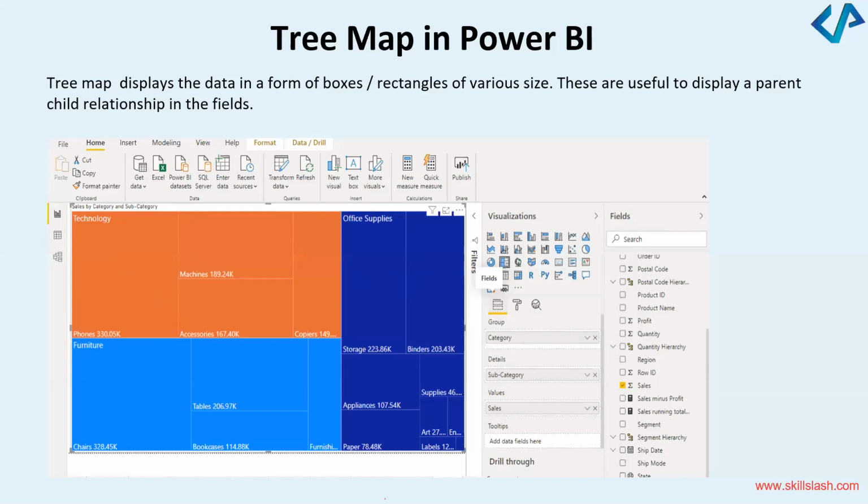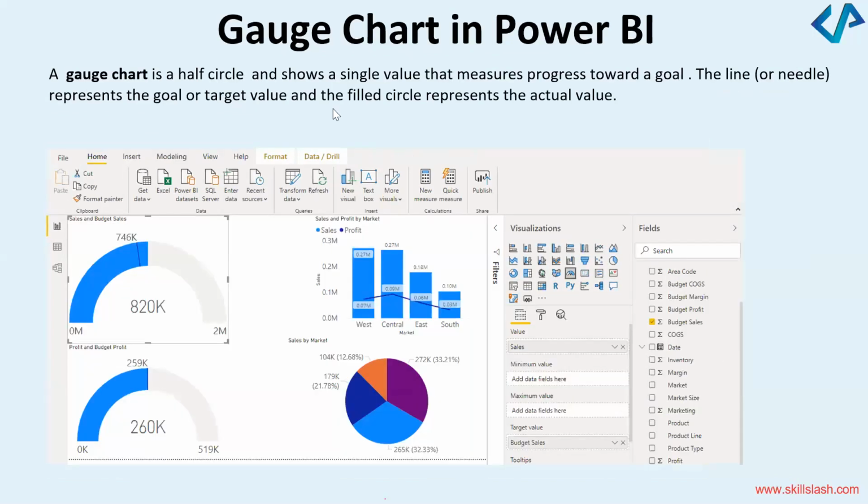Okay. I hope the tree bar and tree map are clear. Then there are other things that you can do in Power BI. For example, there's an option to create a gauge chart. Yesterday, we saw how we can make a pie chart and a donut chart. We saw the differences between them. Today, we are going to do something similar, a round kind of structure, which is called the gauge chart.